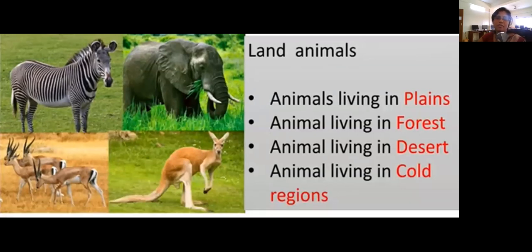Yes, children, can you see on the screen? It shows the animals which stay on the land, like zebra, elephants, deer, kangaroos. These land animals live on plains, which are nothing but plain lands. They live in forests, in deserts, and in the cold regions.